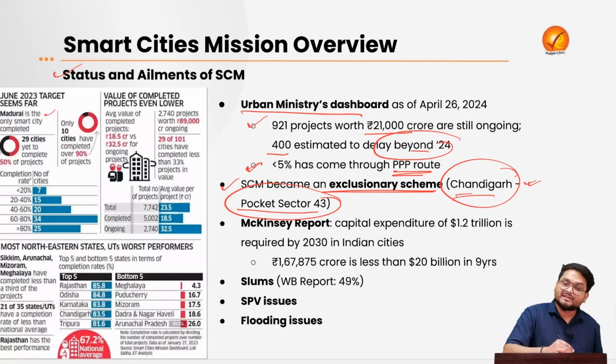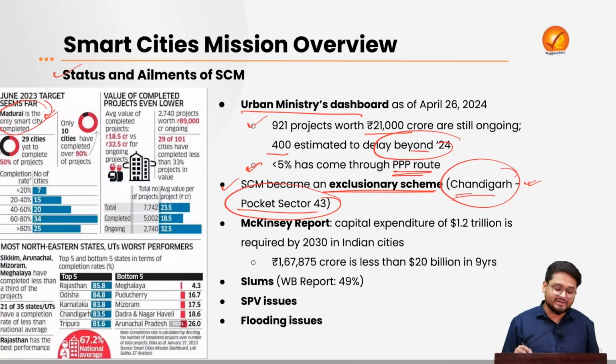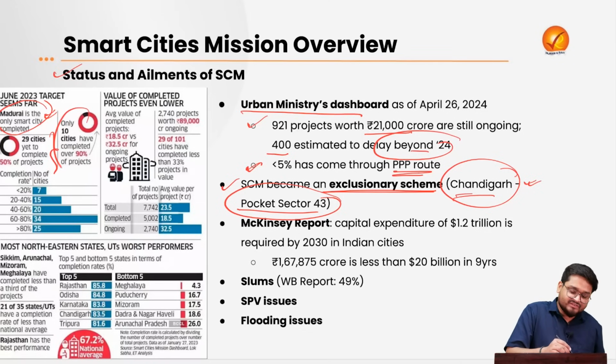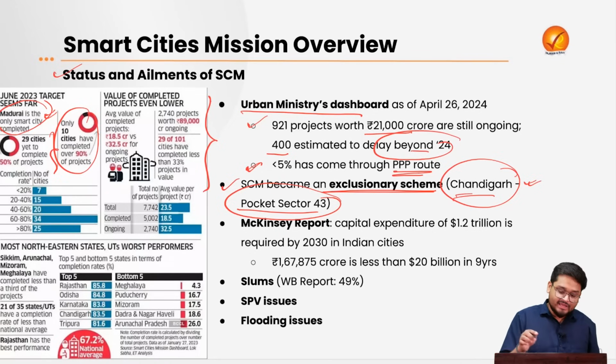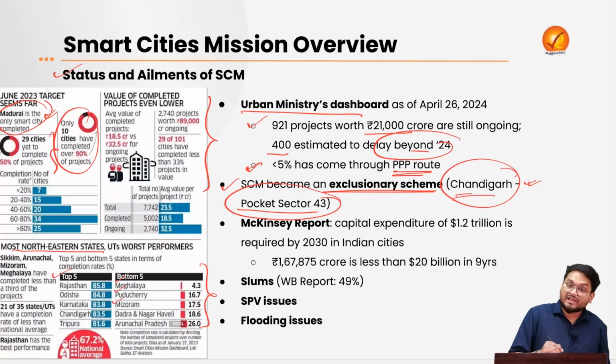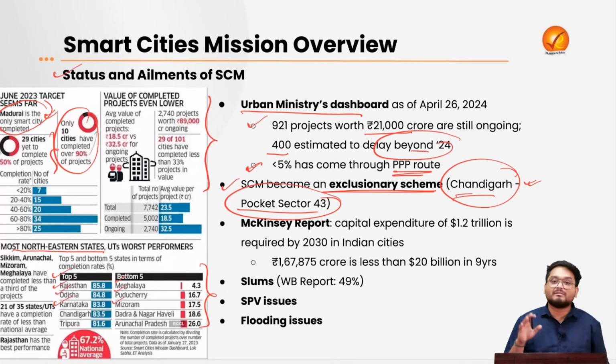It has been seen that Madurai is the only smart city which has been completed, and the rest of the cities are yet to be completed, and only 10 cities have completed 90% of the projects. Most of the cities are still lagging, and mostly the northeastern states and the union territories are lacking, followed by Meghalaya, Puducherry, Mizoram and so on. The top 5 states are Rajasthan, Odisha, Karnataka, who have implemented well, but on average only 67% of the national average has been completed.